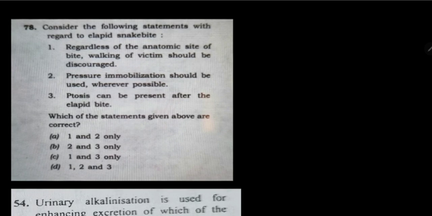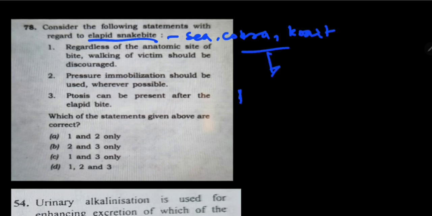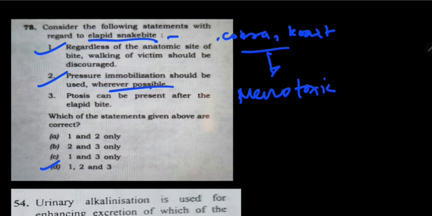Next question regarding elapid bite. As we know, elapids are sea snake, cobra and krait. These are our elapids. They are mainly neurotoxic. Sea snake is myotoxic. So the question: regardless of the anatomic site of bite, walking of the victim should be discouraged. Yes. Pressure immobilization should be used wherever possible. Yes. Ptosis can be present after an elapid bite. Okay, it can, because these are neurotoxic and myotoxic. So all statements are correct.